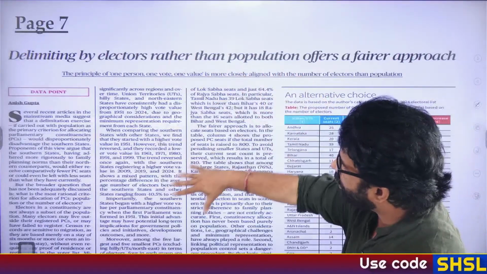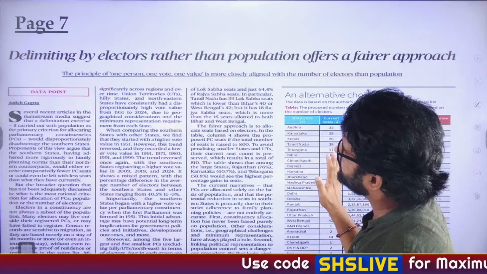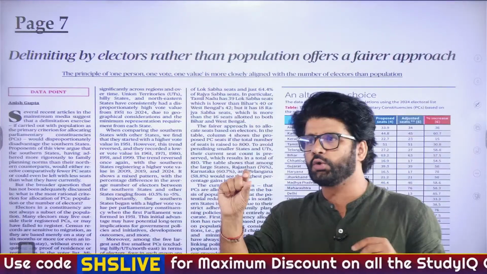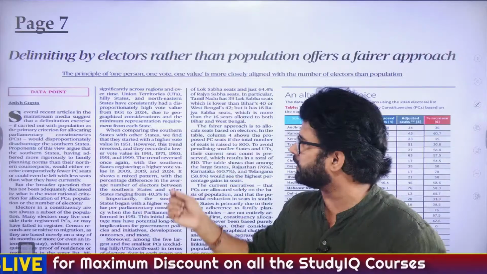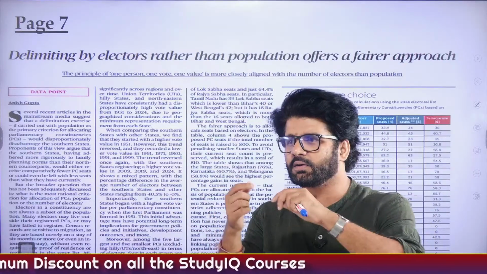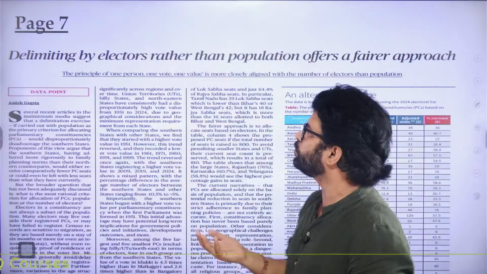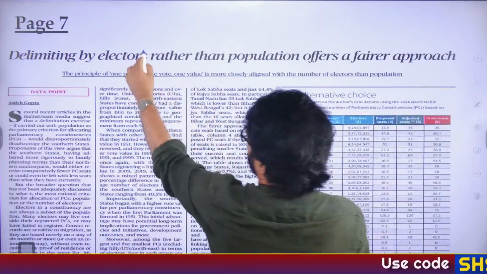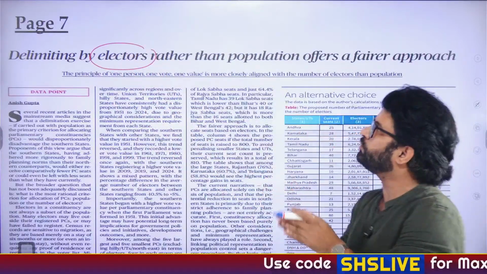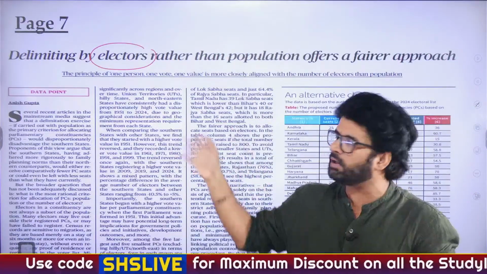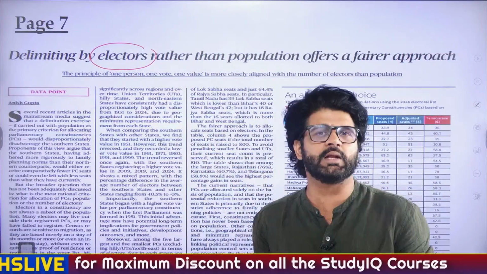What the author Anish Gupta is talking about in this editorial is population. Population includes everyone, right? Even a 2-year-old kid is included in the population. But does he vote? A 2-year-old doesn't vote, right? So why are we including the whole population? Just include the electors, the people who are eligible to vote, and based on the population of electors, do the delimitation.